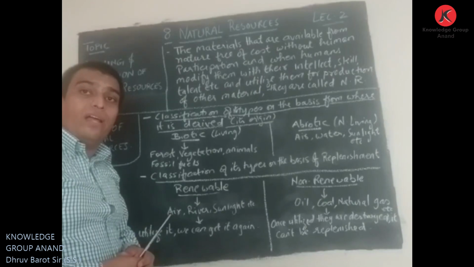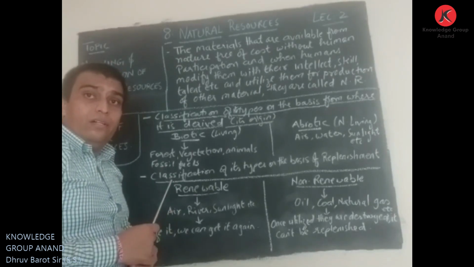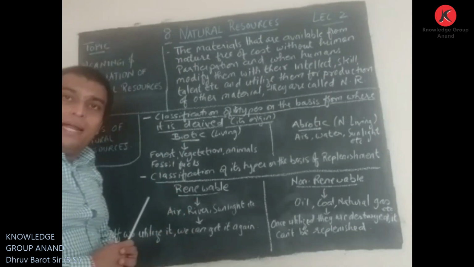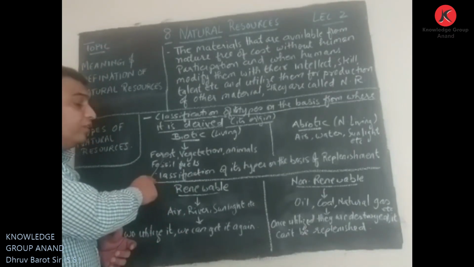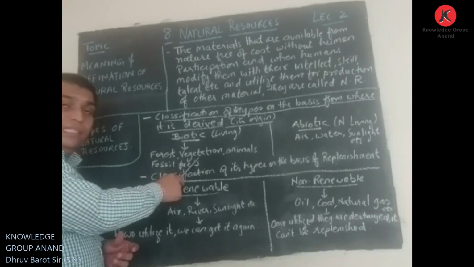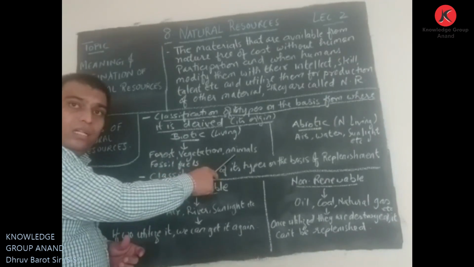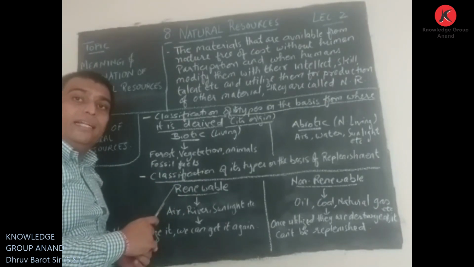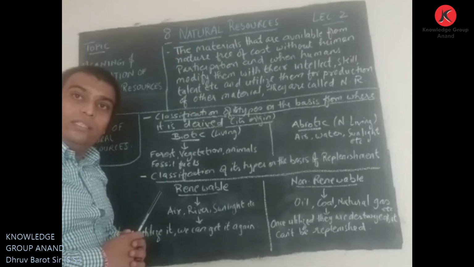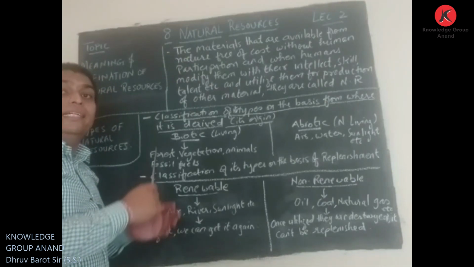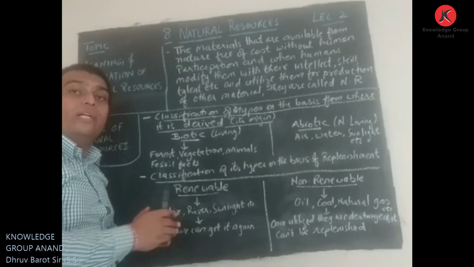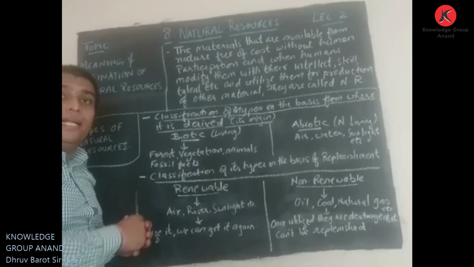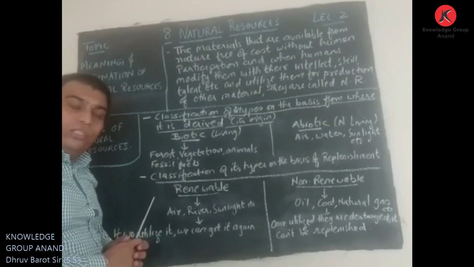Examples of biotic resources are forest, vegetation, animals, fossil fuels. Yes, fossil fuels also can be considered a biotic resource because they come from the decay of dead organic matter.